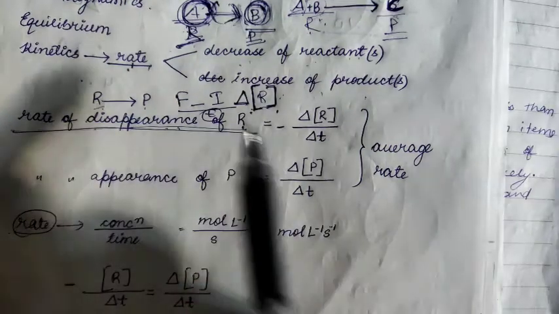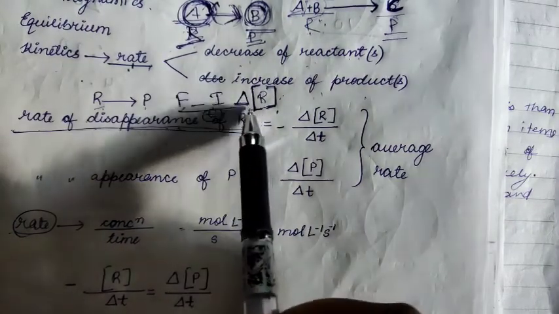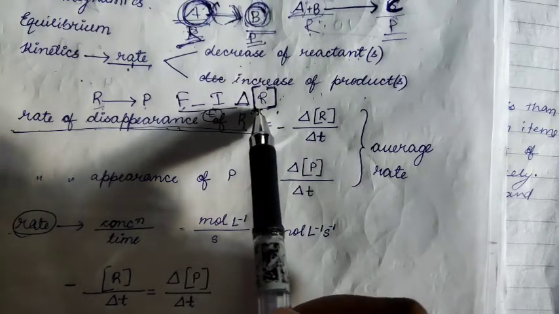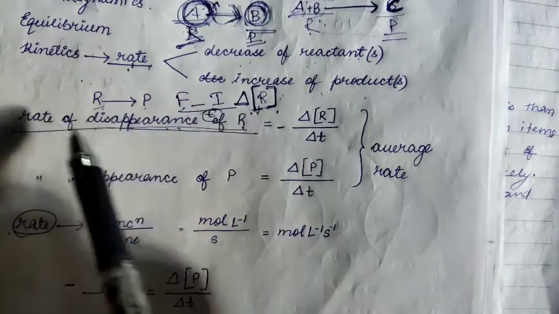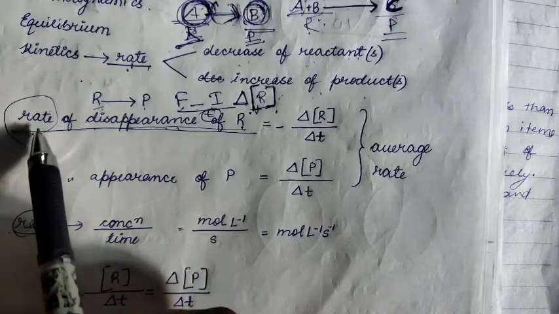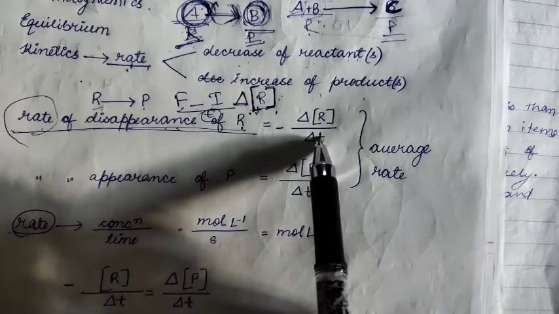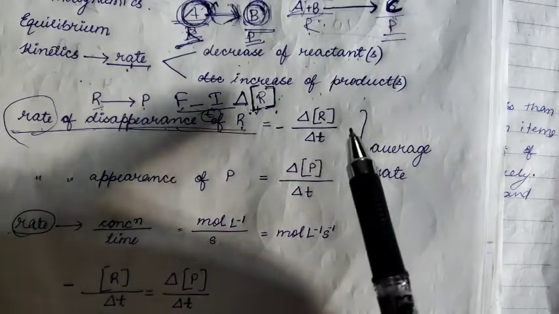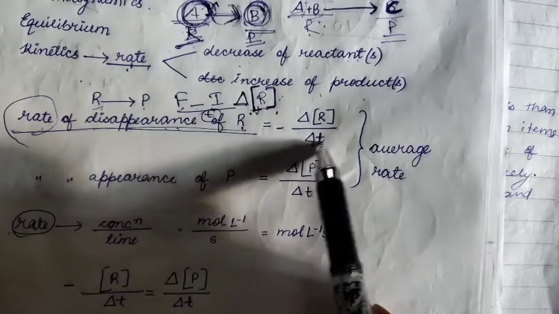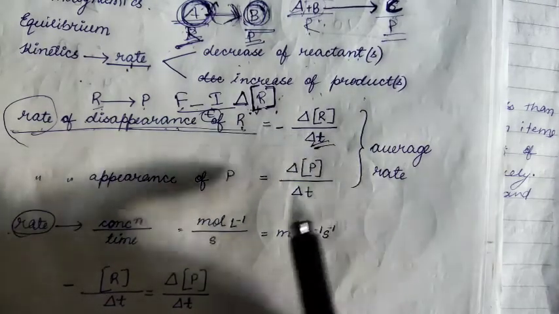That is final minus initial, your delta concentration of R. Now, since we are talking about rate and it is always in comparison with unit time, whether it be 1 second or 1 minute, it will be delta t. Clear?